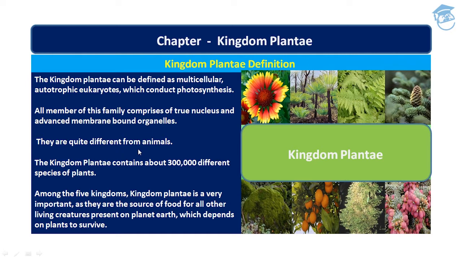Kingdom Plantae cells are quite different from animals, and Kingdom Plantae contains about 3 lakh different species of plants. And among the five kingdoms, Plantae is very important, as they are the source of food for all other living creatures present on planet Earth, which depend on plants to survive. I hope Kingdom Plantae is clear to you now.